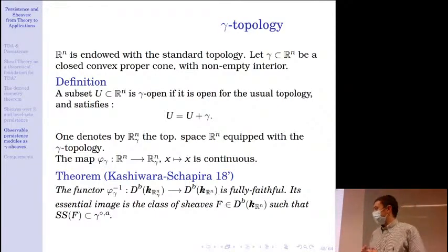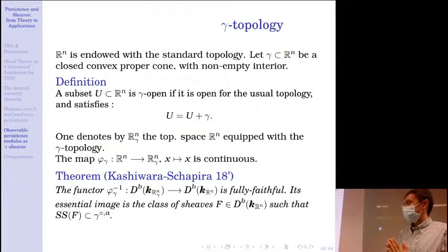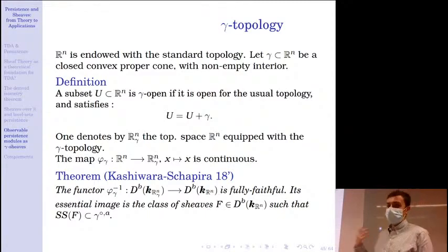Okay. And now a theorem by Kashiwara and Schapira is that the operation phi_gamma inverse is actually fully faithful. So it shows that the category of gamma sheaves is nothing but a full subcategory of the derived category of sheaves for the usual topology. And there is also a way to identify if a sheaf is in the essential image of this functor by just looking at its microsupport. Okay.